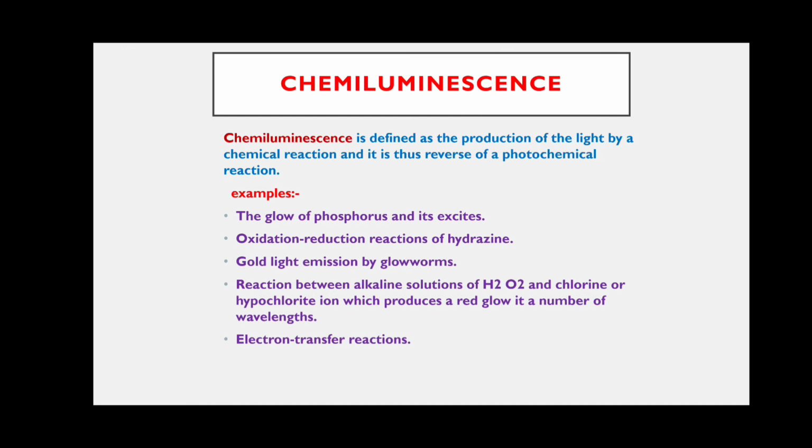With this example, we end the topic of principles of photochemistry. In the principles of photochemistry, we discussed the definition of photochemistry and the important laws of photochemistry, the Grotthus-Draper law and the Stark-Einstein law. According to the Stark-Einstein law, we discussed quantum yield, and different types of quantum yield for different reactions, depending upon the primary process and secondary process involved in every photochemical reaction.